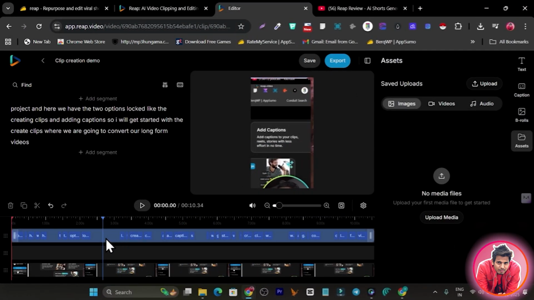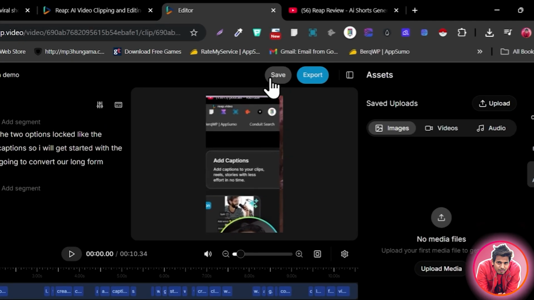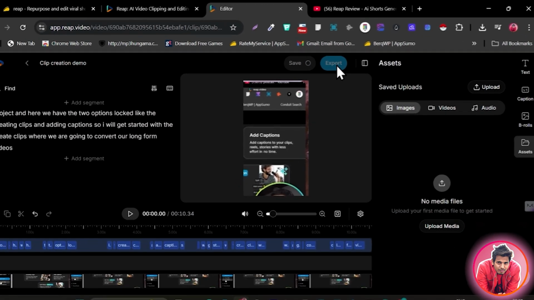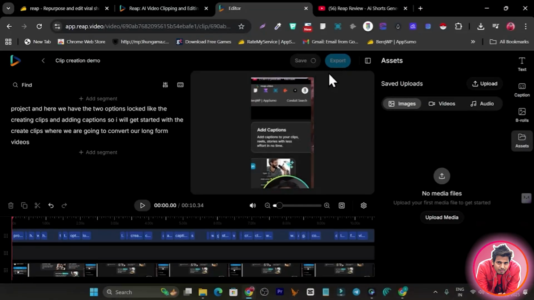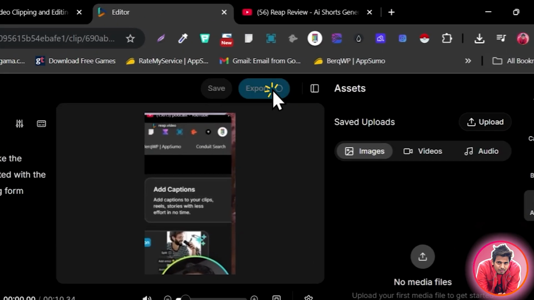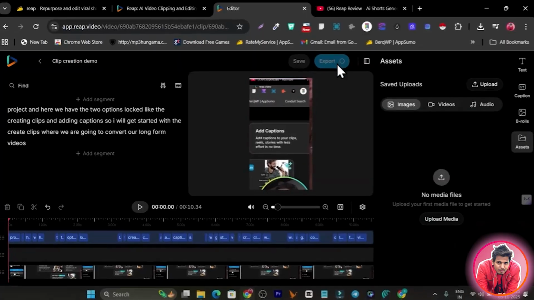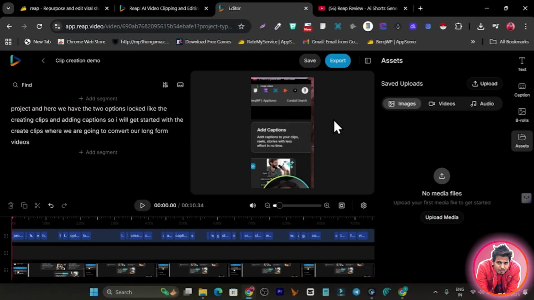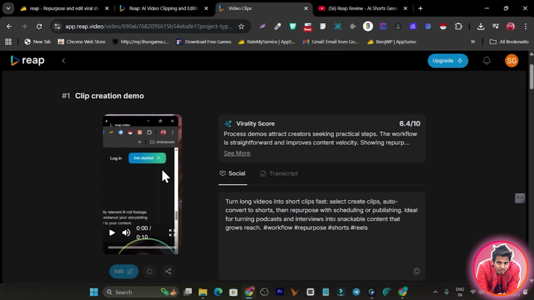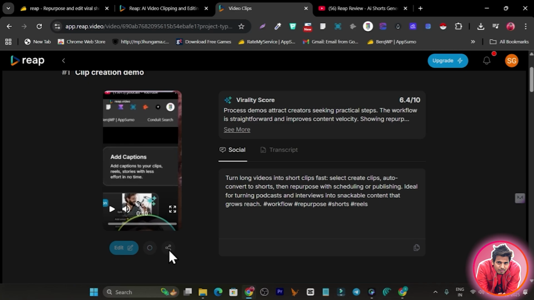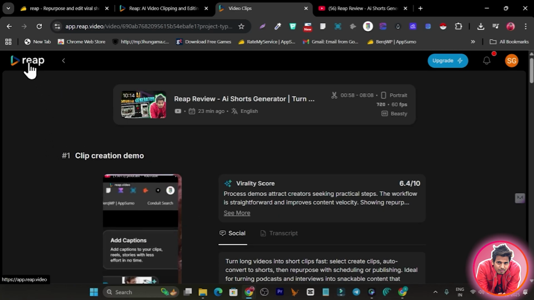So once everything is done, if you want to cut any part here, you can also do that with this cutting option. So suppose your reel or short is ready, simply click here on save, and now you can export it here. Okay, so it is being saved right now. Now I will click here on export, and it is ready to download, or you can share it directly to your social media profiles. Okay, so this is the feature I have shown you right now.